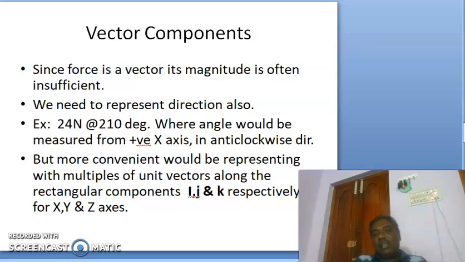Of course, that is a standardization, but more convenient would be representing it with multiples of unit vectors along the rectangular components, that is i, j and k unit vectors in the directions of x, y and z axis.